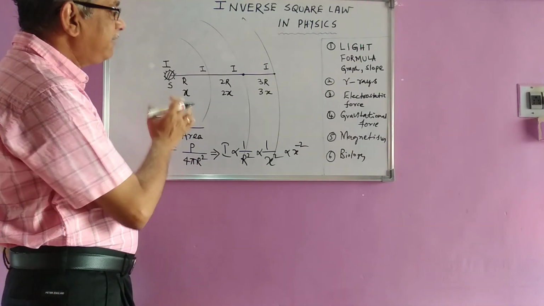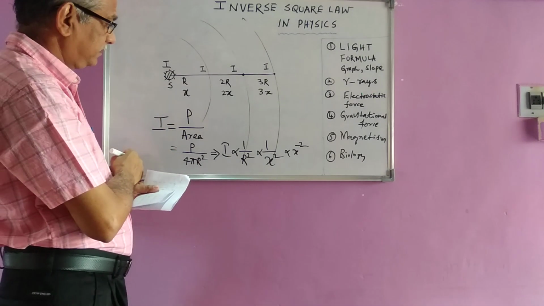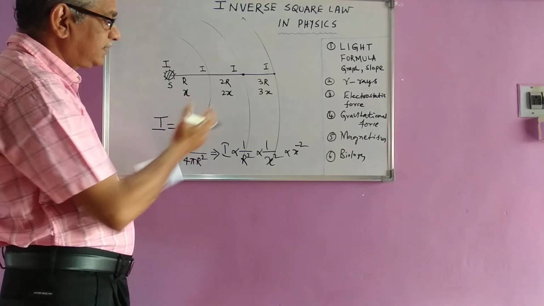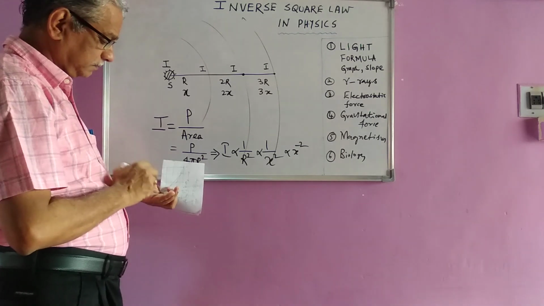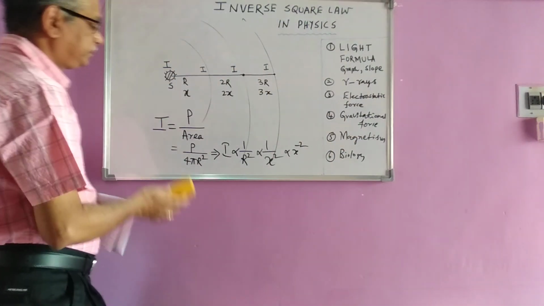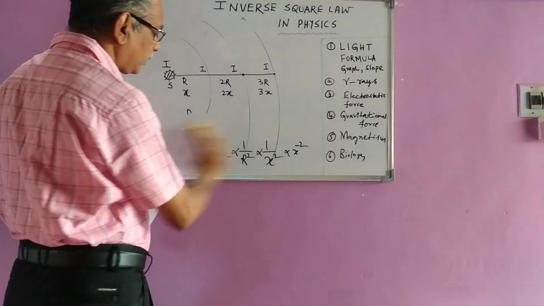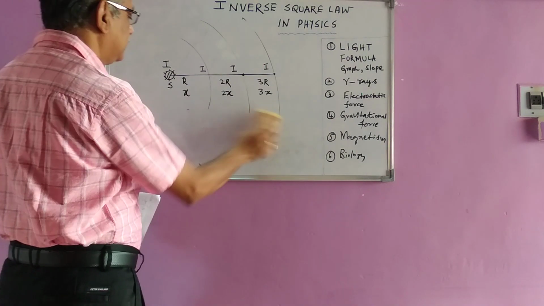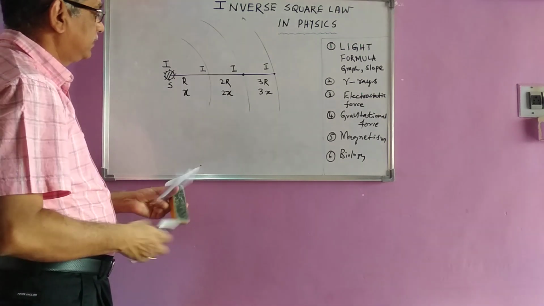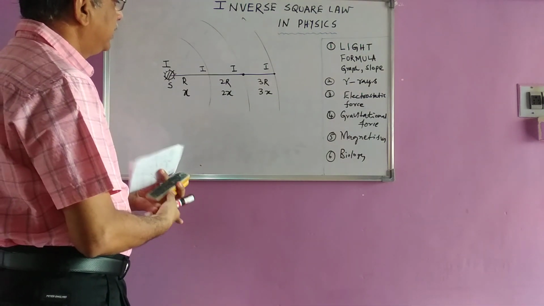Now we'll verify this concept, and we'll also understand this in different forms. Now, the same diagram I'll write in a different fashion.